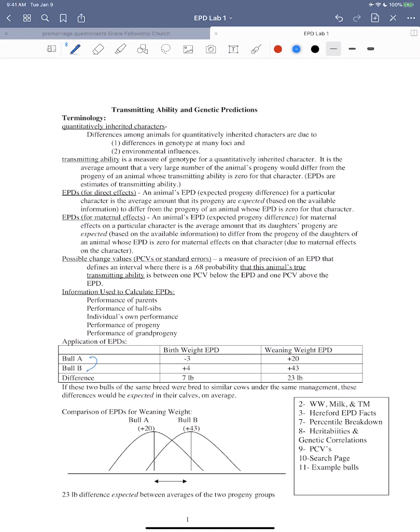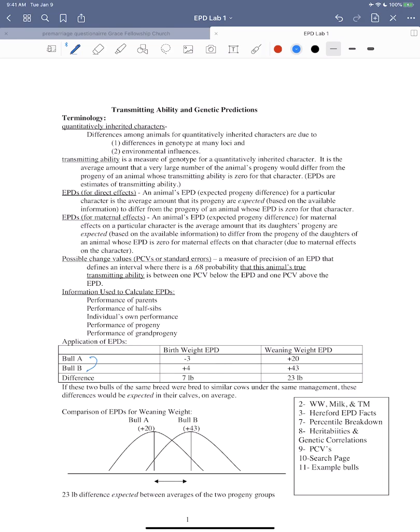In this case, bull B's birth weight EPD is +4, meaning you expect that bull's calves to be on average 4 pounds heavier than an animal whose EPD is 0, which makes sense.